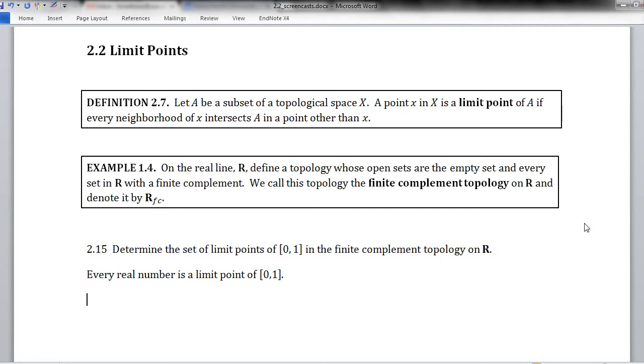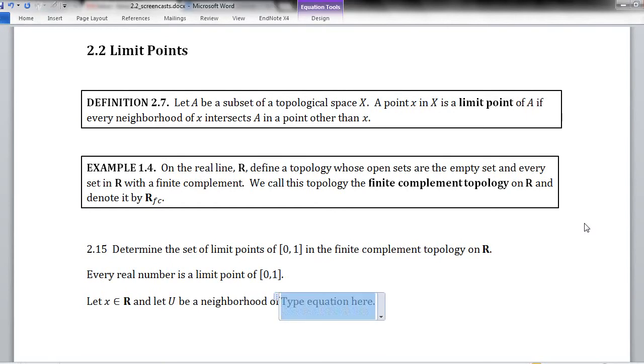So to prove that, I need to take any real number x and any neighborhood of x, so let U be a neighborhood of that point x. Okay. Well, then what that means is that U is open, since it's a neighborhood, and it's not empty, since it at least contains x, right?